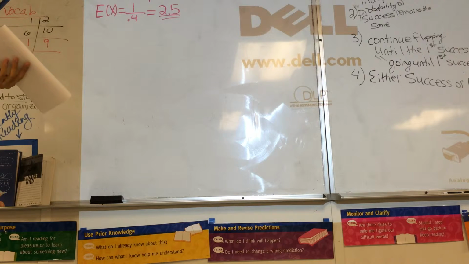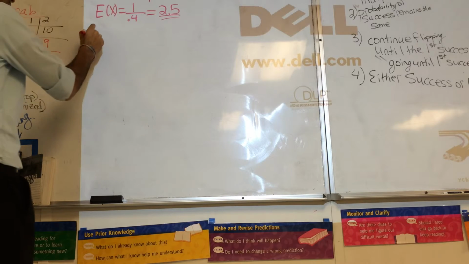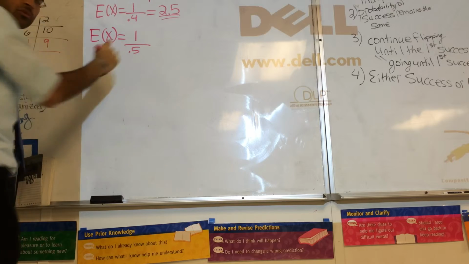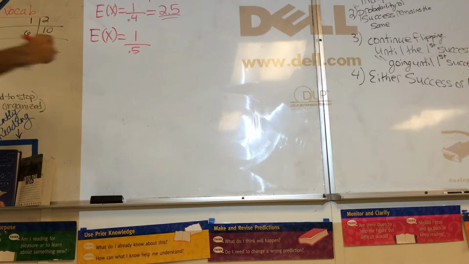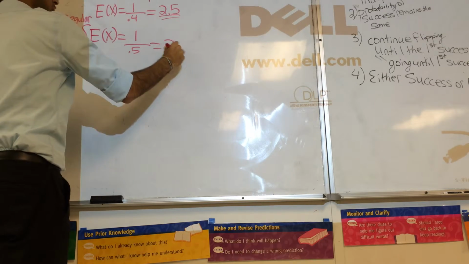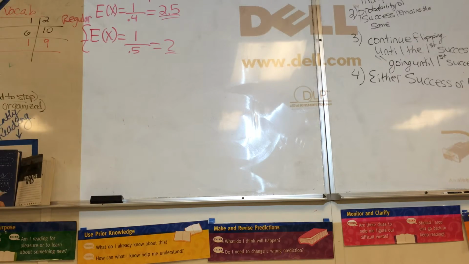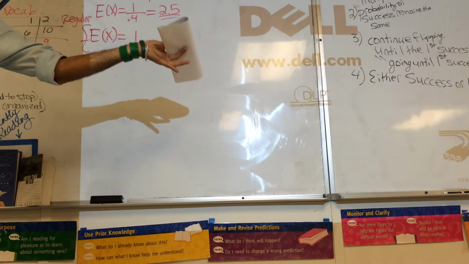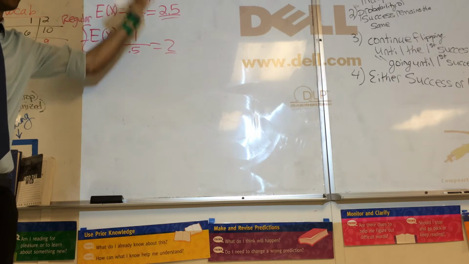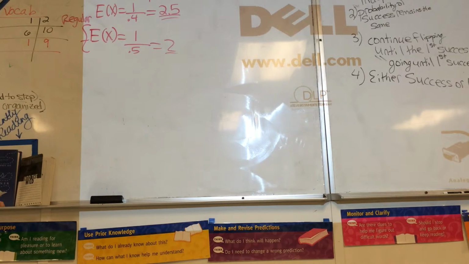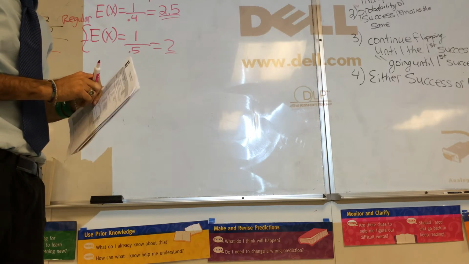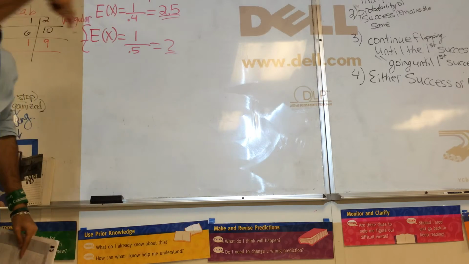And if it was a regular coin, we would have 1 divided by 0.5, because the regular coin has a 50% chance of getting heads. This equals 2. And that makes logical sense. On average, if I flip the coin twice, 1 should be heads, 1 should be tails. For a regular coin. This is not a regular coin. Heads is less likely, so I need to flip more. What about in a designated amount of time? No, okay, then it's not geometric. Then it goes back to the binomial from yesterday.